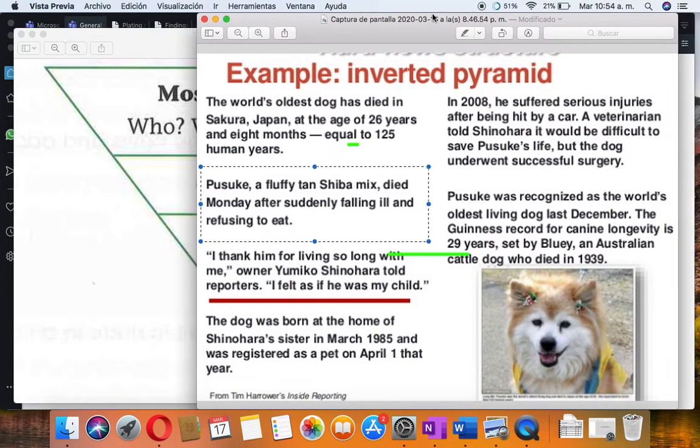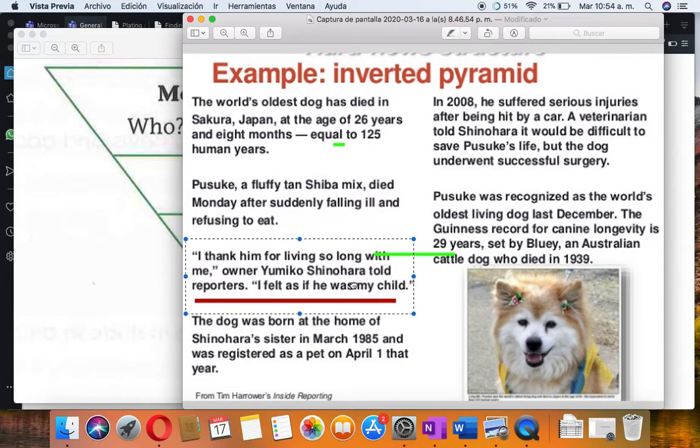If you look at this one, we have extra information. For example, you have a quote from the owner saying, "Oh, I thank him for living so long with me. I felt as if he was my child." All of this is extra information. It helps you get an idea that the dog was loved, but it is not super important for your newspaper article. You also have some background information, like what happened in the past.